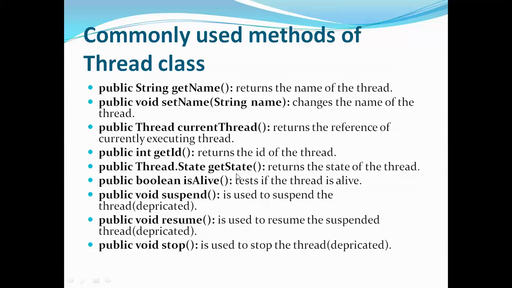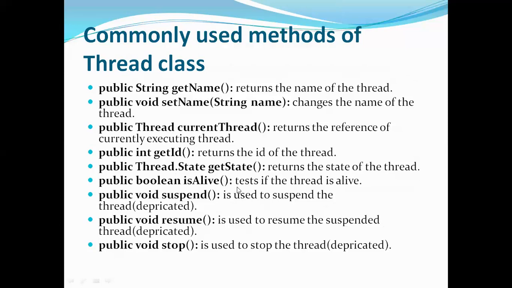Now if you want to change that id, you can use a method called set id. I didn't mention it here, but you can use set id also. Next is thread dot get state. We have seen that a thread can be in any of the 5 states, like new, running, runnable, terminated, likewise. So if you want to know in which state your thread is, you can use this method called get state.